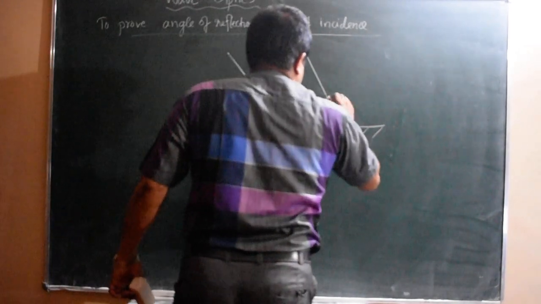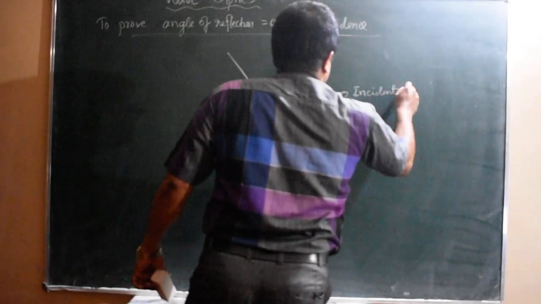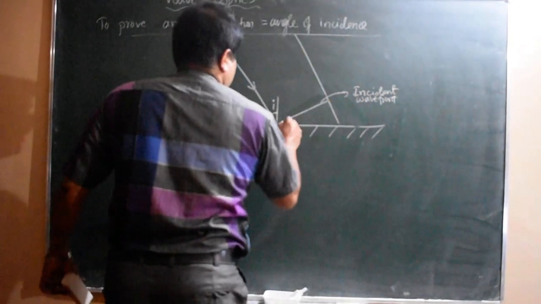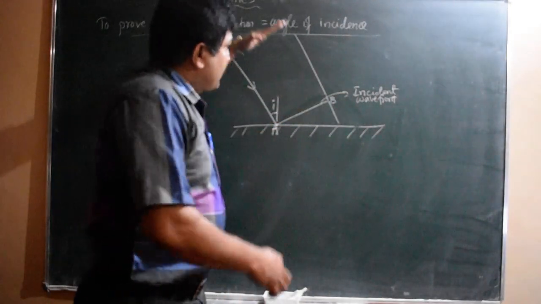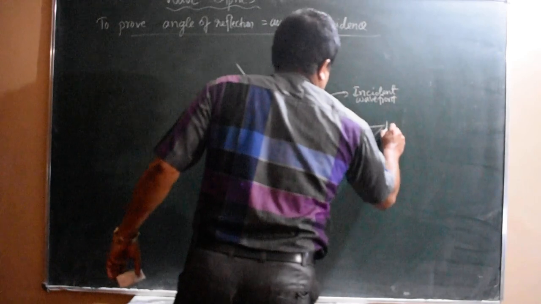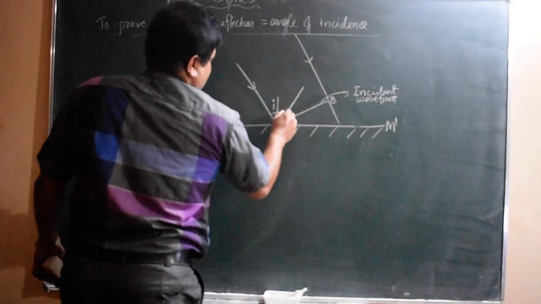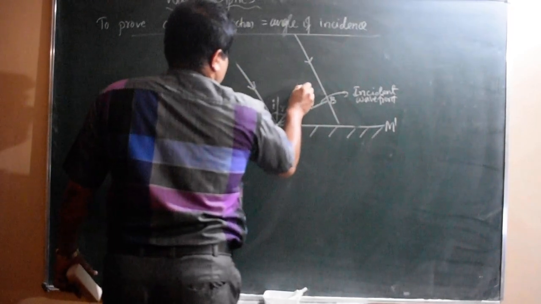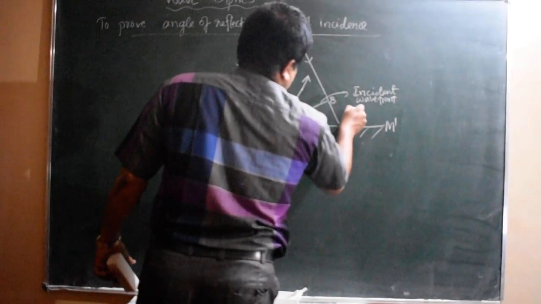So this is the incident wavefront, AB. AB is the incident wavefront. This is the plane wavefront incident on the surface, on the mirror M dash. Now the reflected wavefront will go this way with the angle of reflection, say r. This is the reflected wavefront.